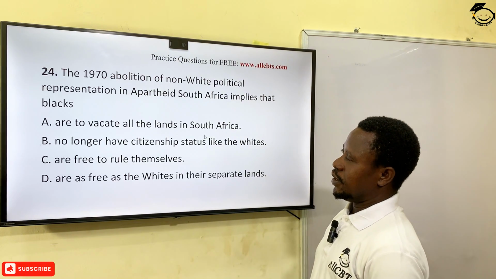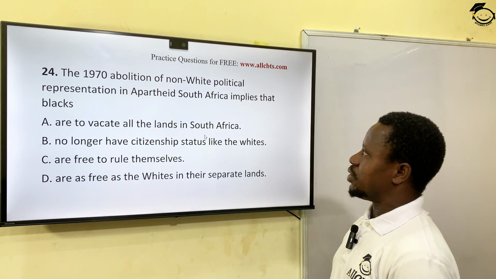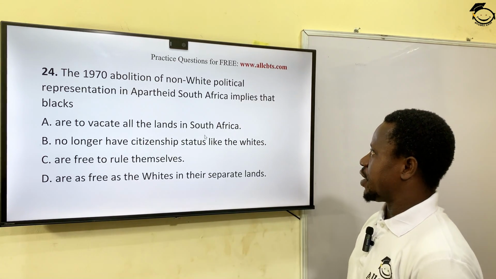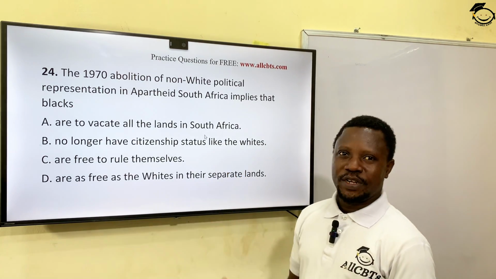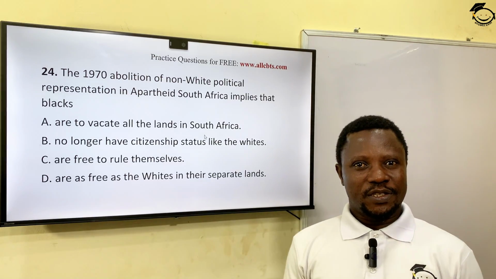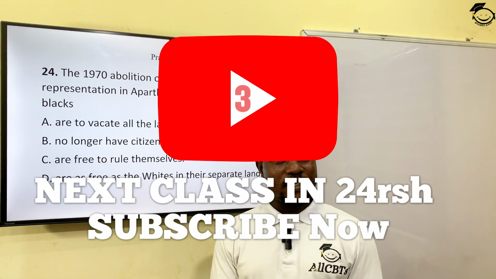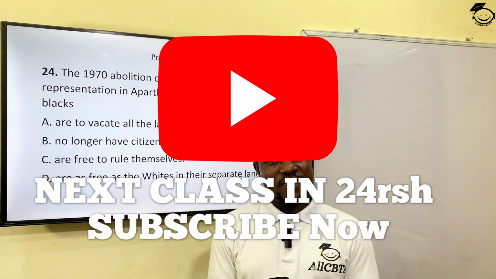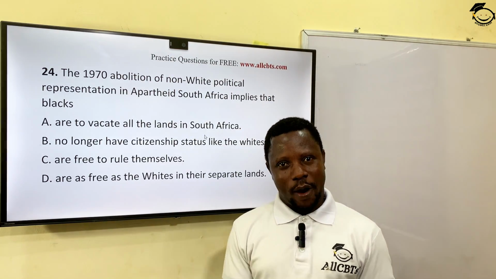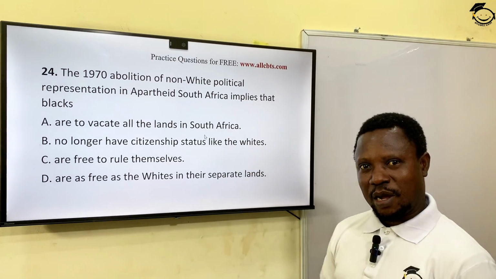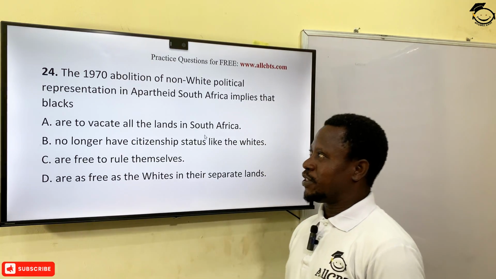The next question. The 1970 abolition of non-white political representation in apartheid South Africa implies that blacks... At that time when this policy was implemented, society was segregated between the white and the black. So the black was seen as a second-class citizen. They were seen as strangers, even in their own land. They were not entitled to enjoy rights like the whites. You know what happened in South Africa before eventually they put an end to it and the emergence of Nelson Mandela as the president of that country.